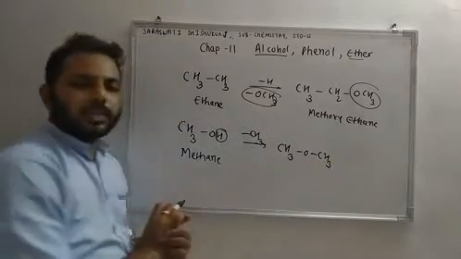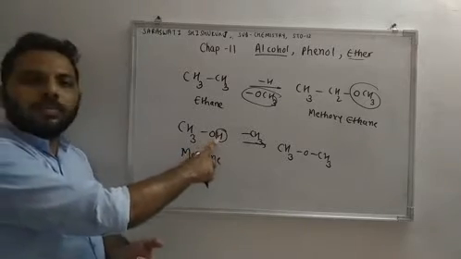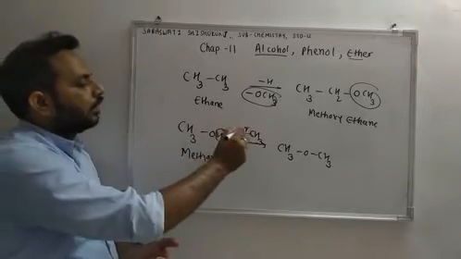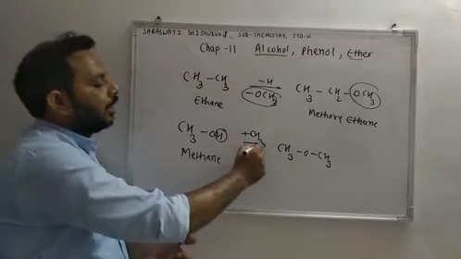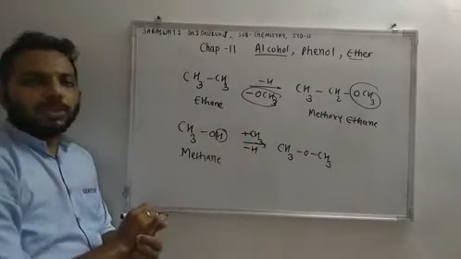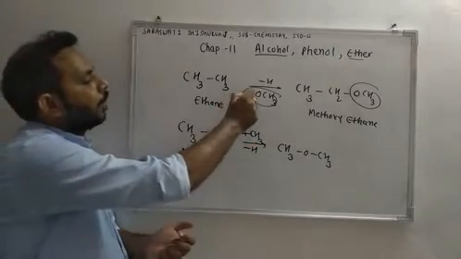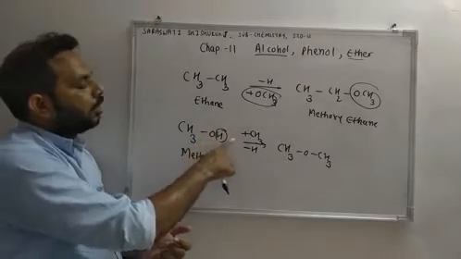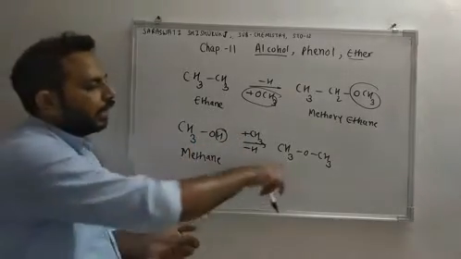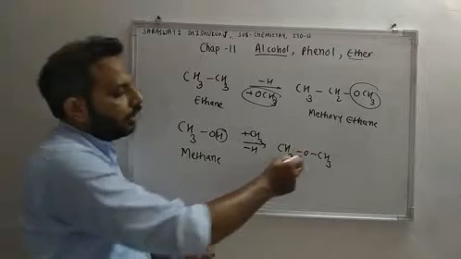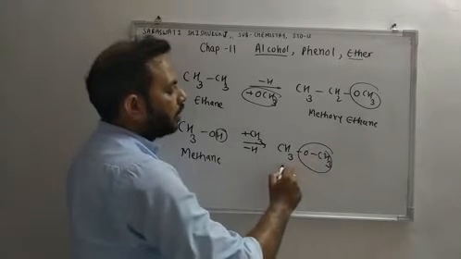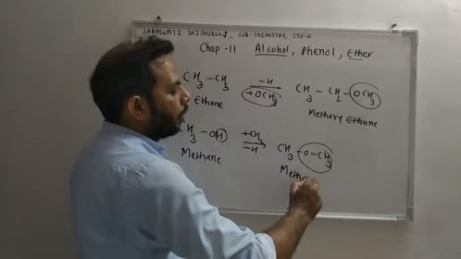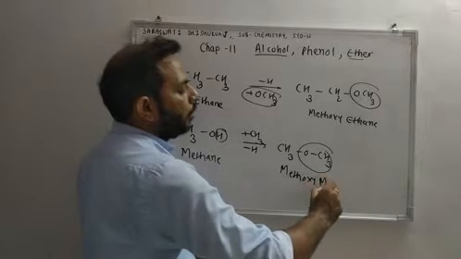Hydrogen is removed and methyl group is added. So if there is substitution of hydrogen with alkyl group, we can get ether. This is known as methoxymethane.